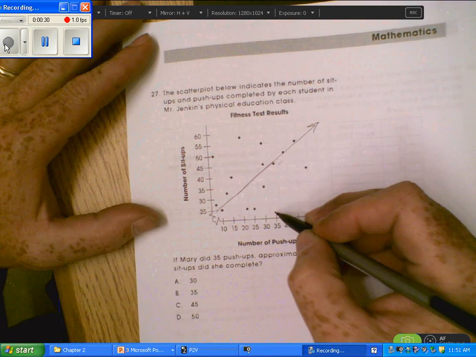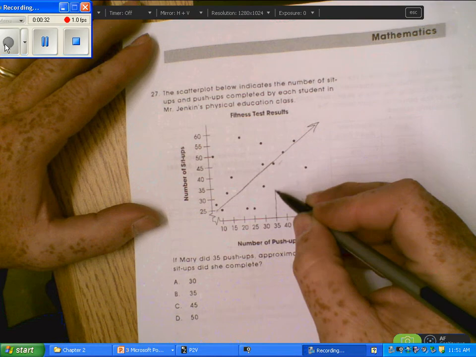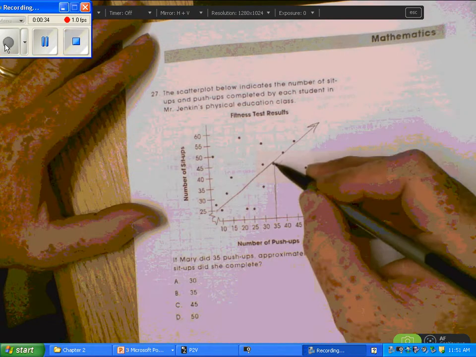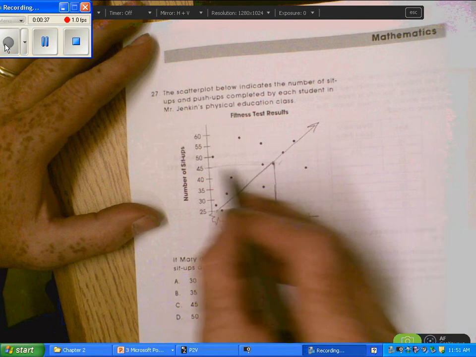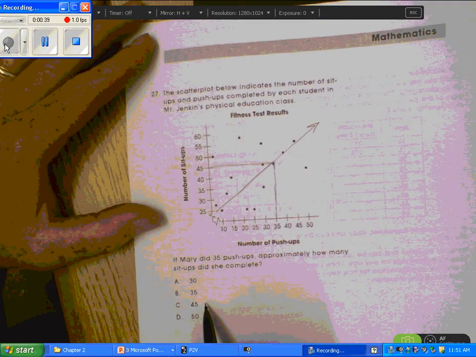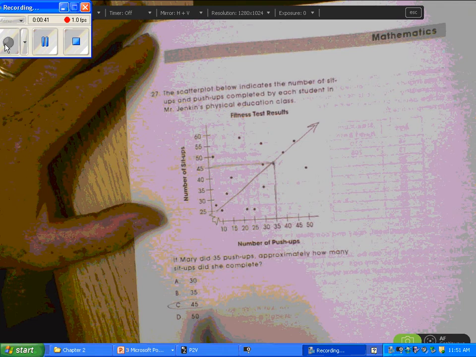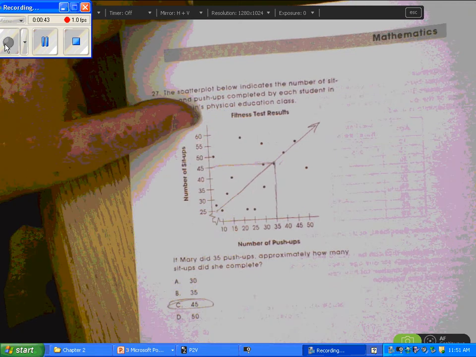They said that she did 35 push-ups, so we go up here, and it looks like more across through there. It looks like she'd be able to do about 45 sit-ups.